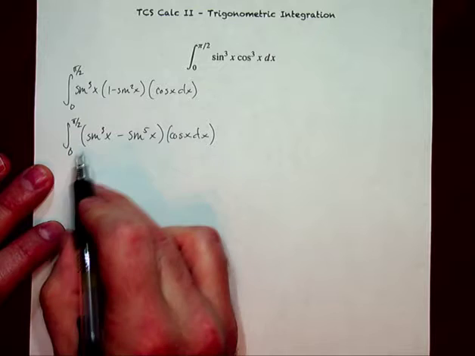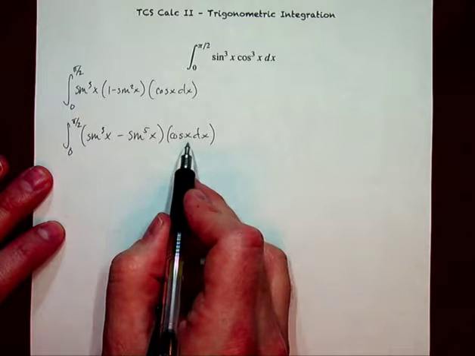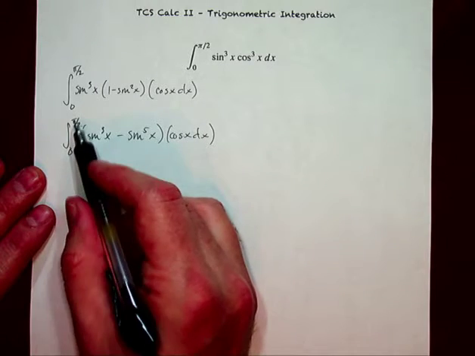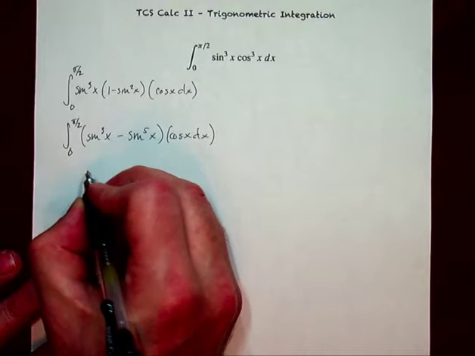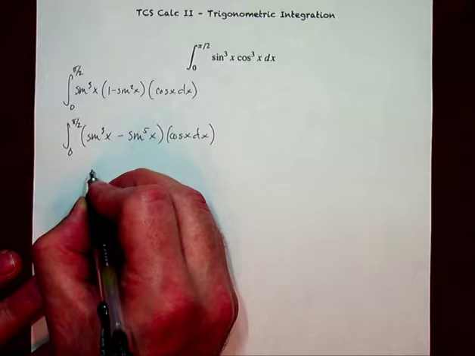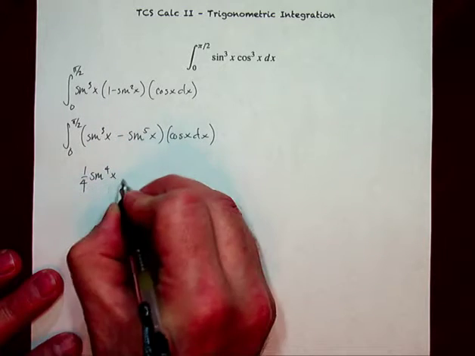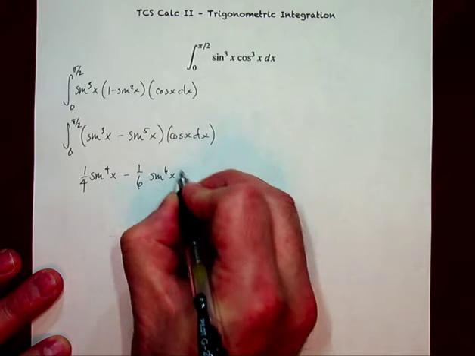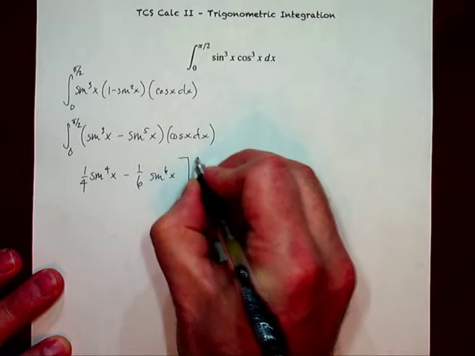Now that's u to the 3rd minus u to the 5th du. Now I don't want to change it into the u's, because then I have to change my limits of integration, or change it back into x before applying my limits of integration. What I have here is 1/4 sine to the 4th x minus 1/6 sine to the 6th x, and I'm going to evaluate it from 0 to pi over 2.